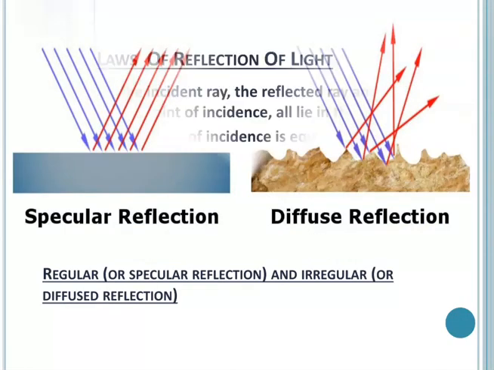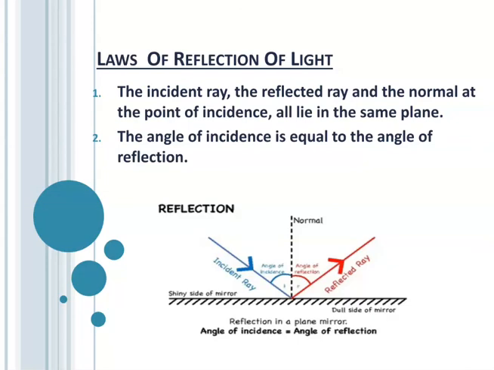Now next is, what are the laws of reflection of light? There are two laws of reflection of light. First, the incident ray, the reflected ray, and the normal drawn at the point of incidence all lie in the same plane. The second is, the angle of incidence is equal to the angle of reflection.